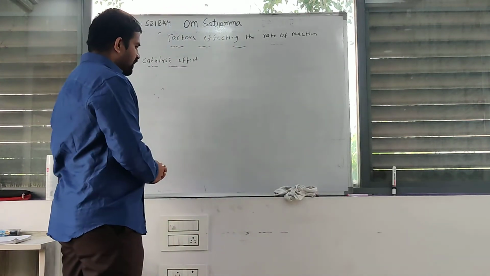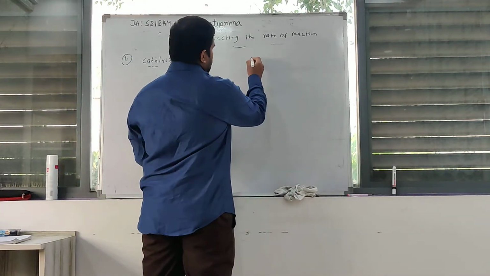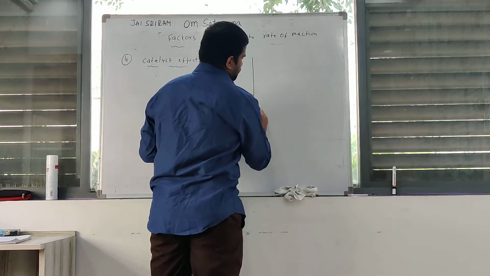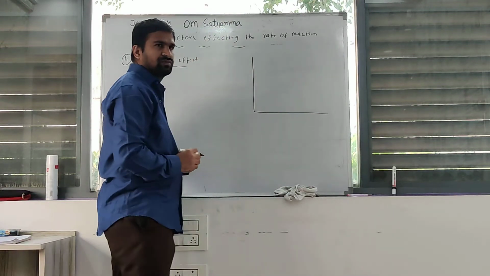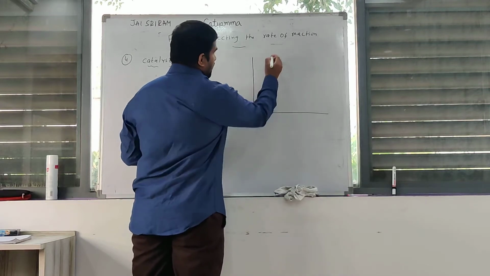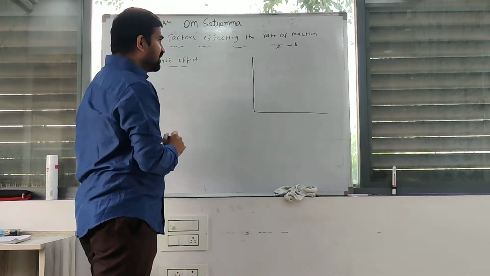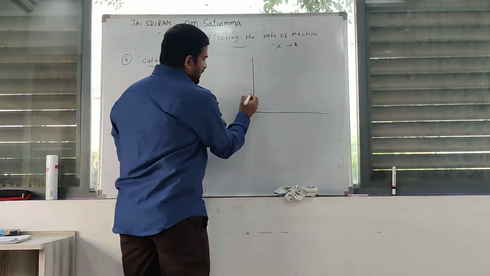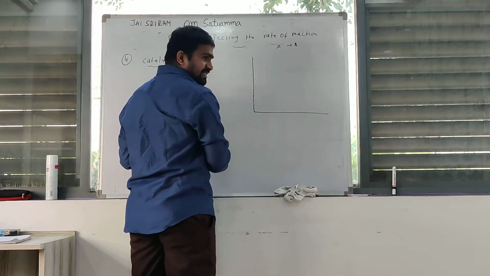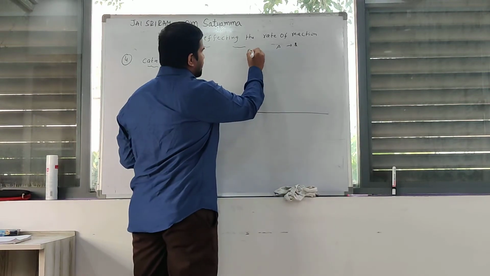Okay. I can represent this in graph form. On the x-axis, A gives rise to B. This is a chemical reaction. You have taken A. This is the energy. Listen carefully.